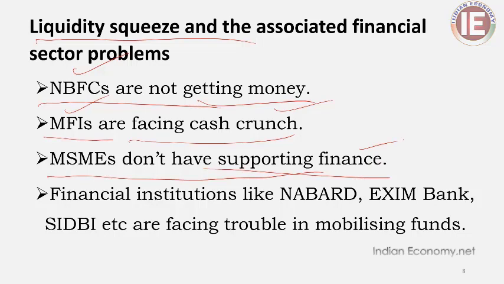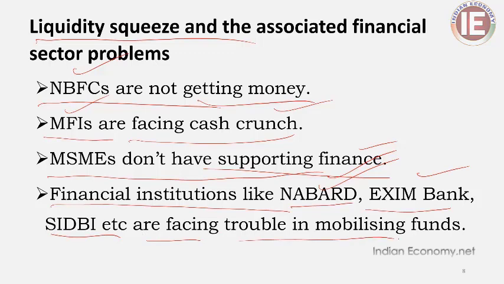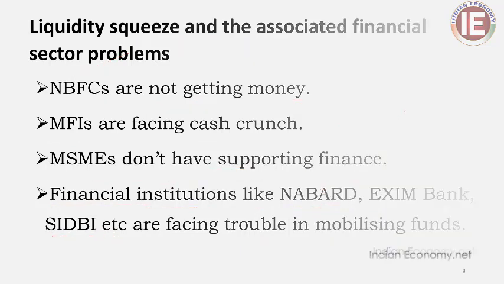The financial market was under real strain, and the situation was not much different for financial institutions like NABARD, the big financial entities which usually give loans to other sectors, and Exim Bank, SIDBI, etc. They were facing trouble in mobilizing funds. These institutions may be issuing bonds in the financial market and getting their funds so that they can give loans to different enterprises and other financial institutions.